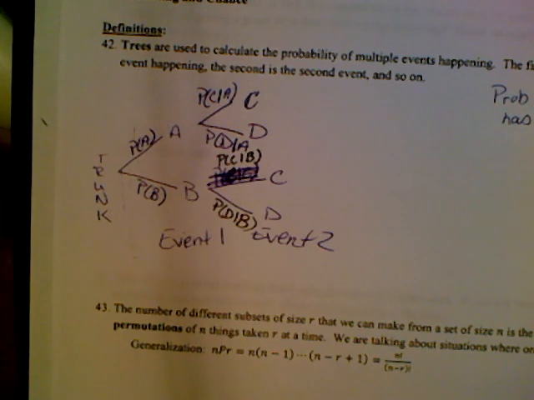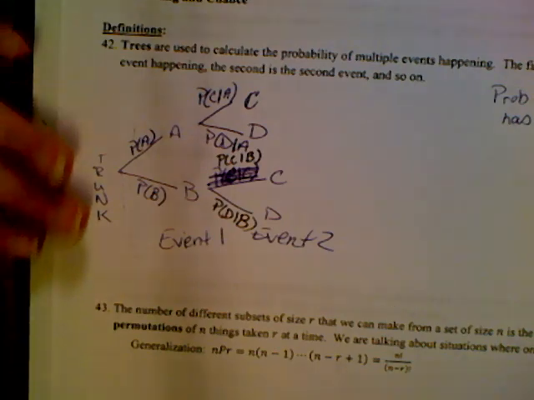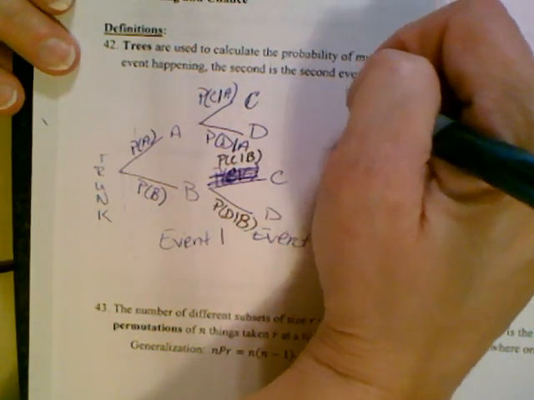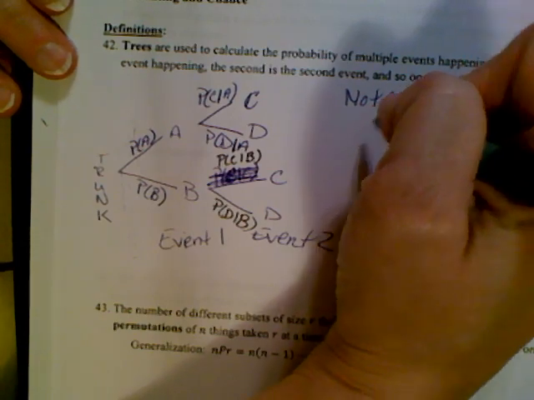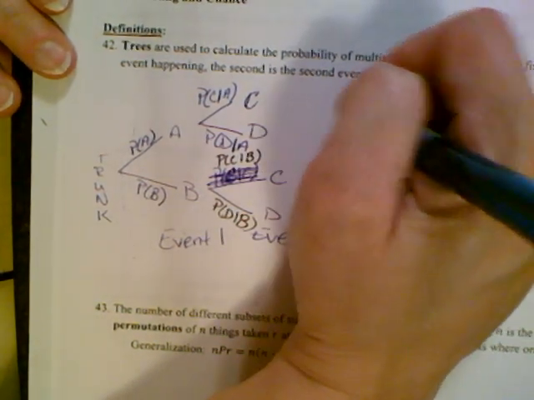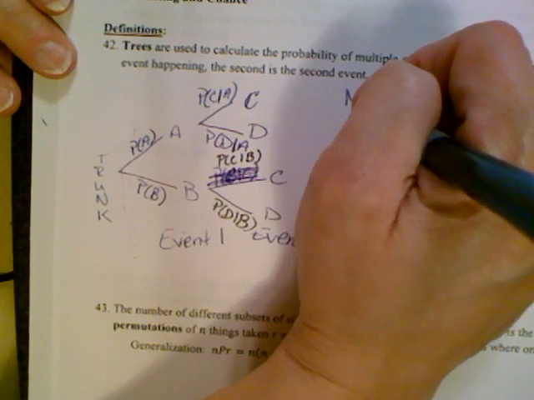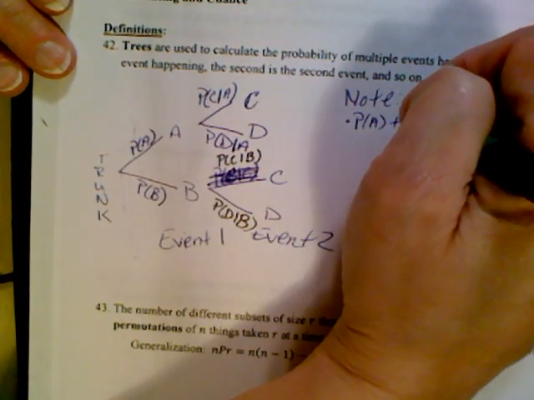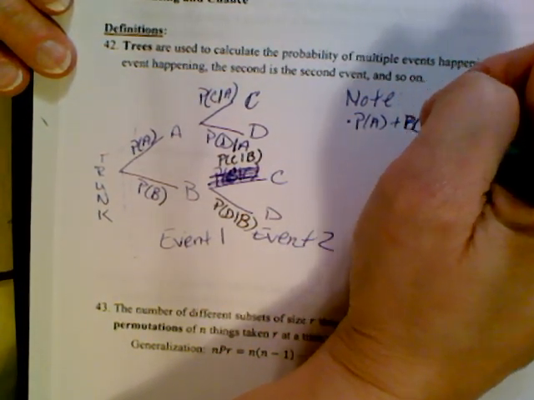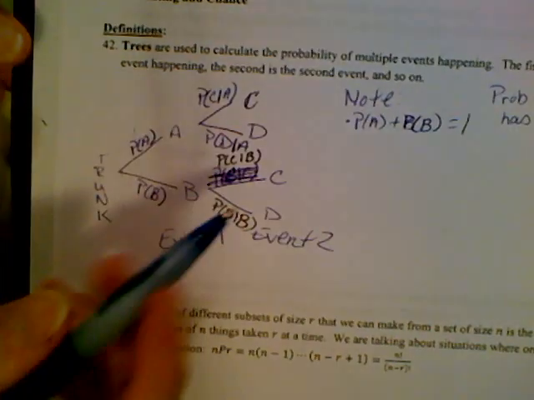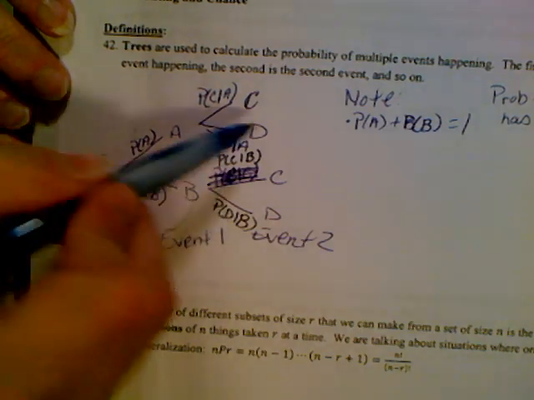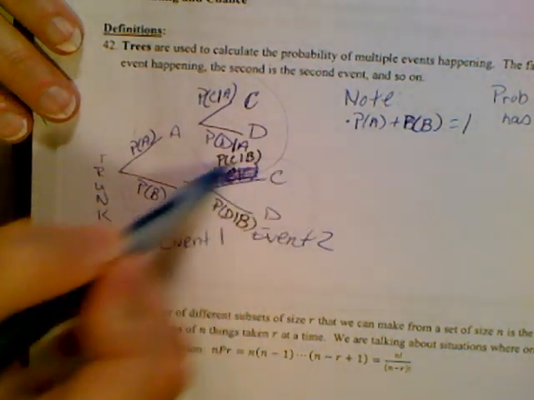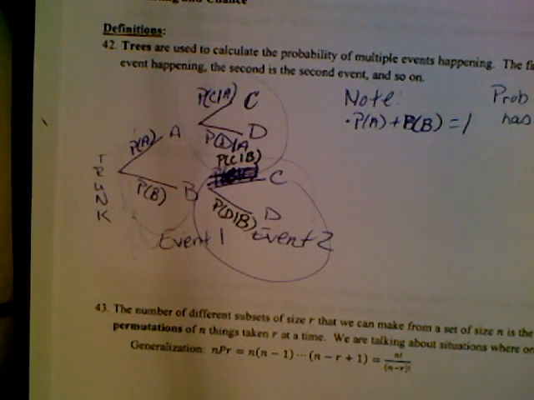Okay, now notes. The first note I should say is that the probability of A plus the probability of B equals 1. So the probability on a set of branches, so here's a set of branches, here's a set of branches, and here's a set of branches. So I have 3 sets of branches.